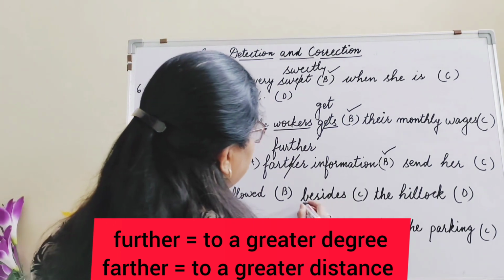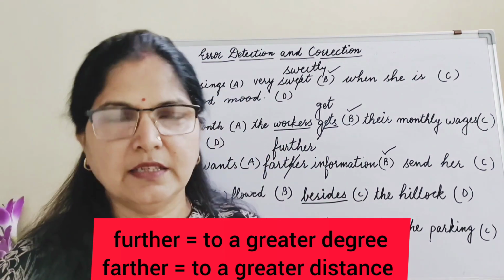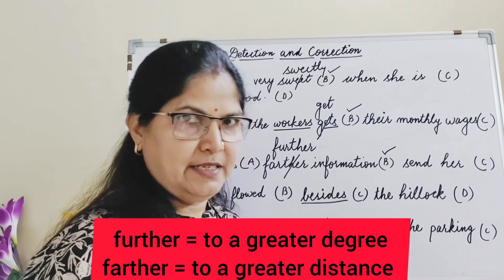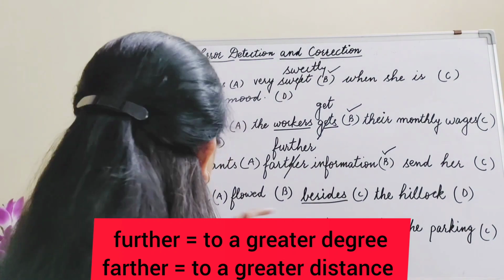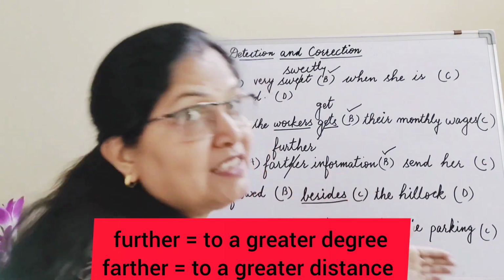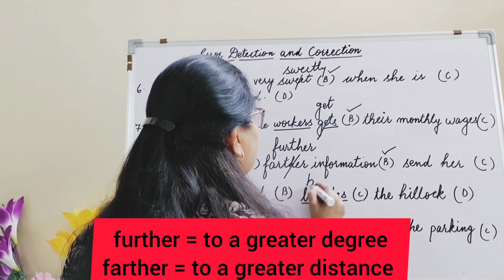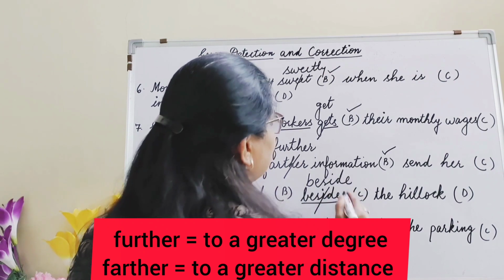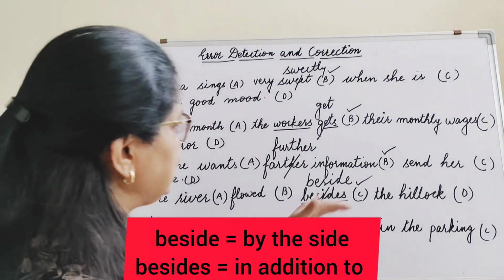Okay, so besides. Now you see, besides and beside are 2 words. Okay, beside means by the side, and besides means in addition to. So here the river flowed beside the hillock, not besides. So what will be the answer? Beside, B-E-S-I-D-E. Only the S will be removed. So the mistake lies in part C.